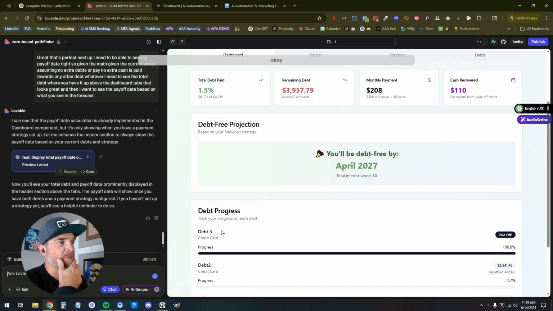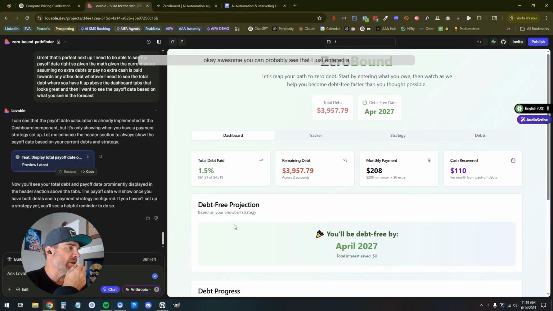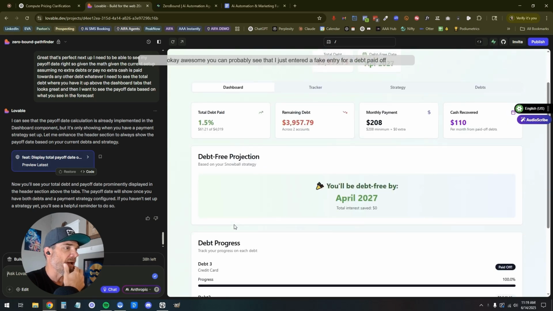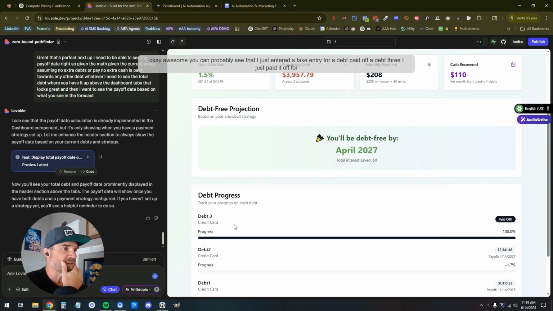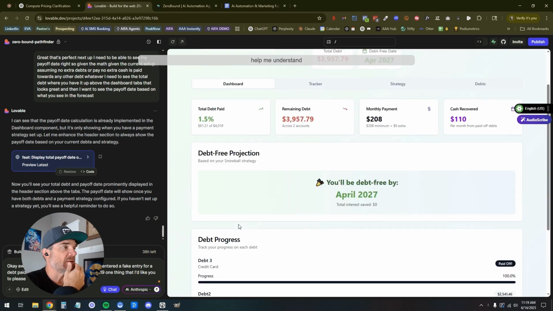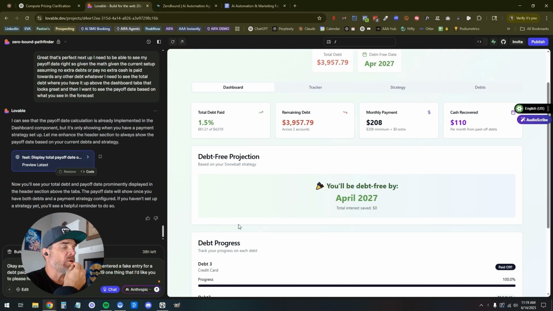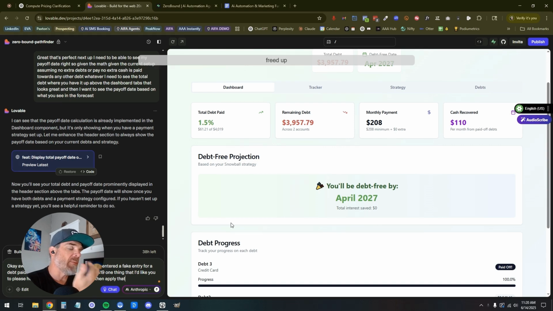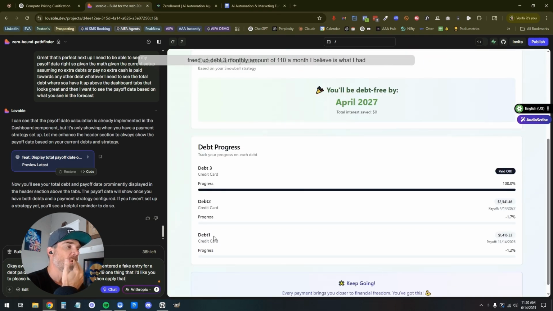Okay, awesome. You can probably see that I just entered a fake entry for a debt paid off. Debt 3, I just paid it off for $119. One thing I'd like you to please help me understand is how do we apply that freed up debt 3 monthly amount of 110 a month, I believe is what I had it set for, towards the next debt.